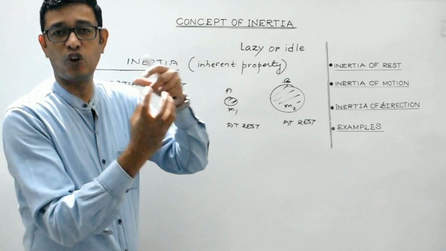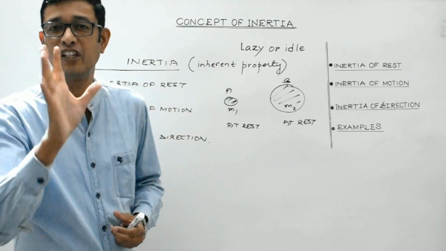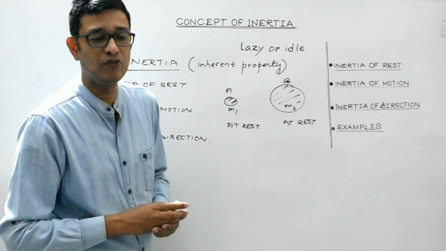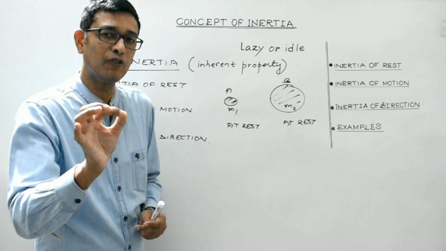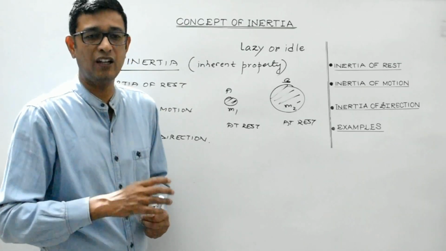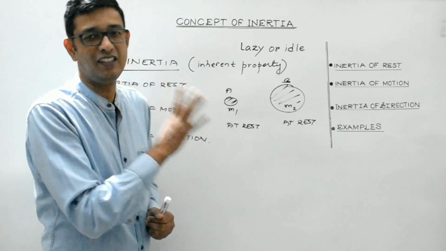So as a result, the fruit will fall down. So that's the concept of inertia of rest, right? There are some other examples as well, which I will illustrate with the help of this small clipping. So do watch this clipping and I'll illustrate each and every example. These all are related to the concept of inertia of rest.